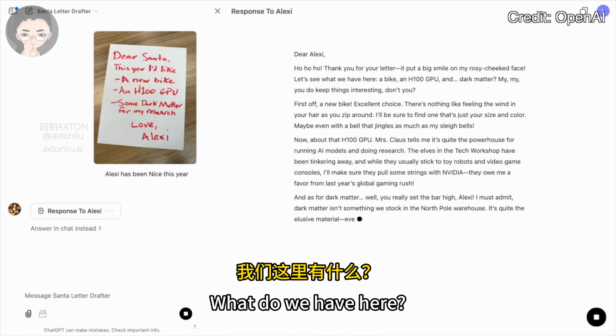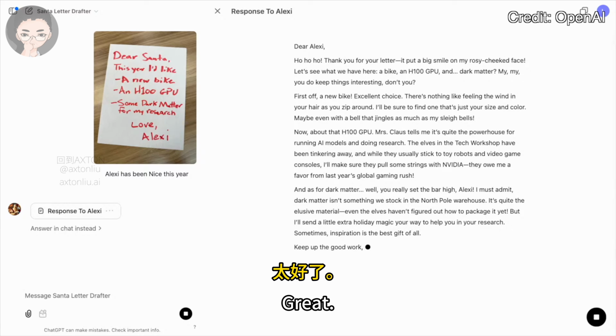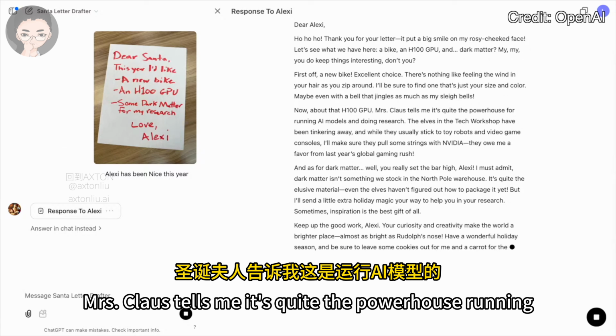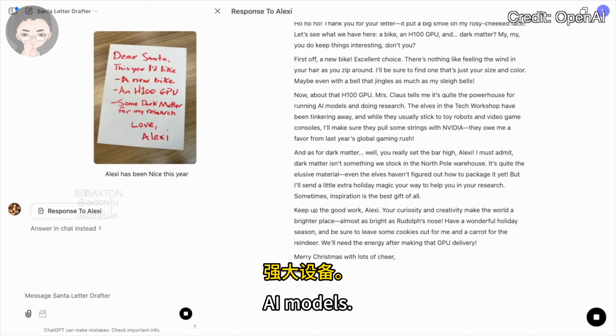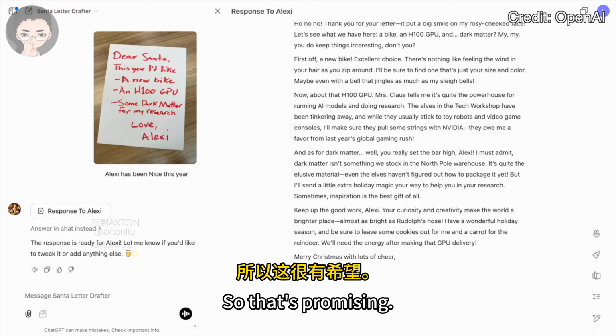Let's see, what do we have here? First off, a new bike. Excellent choice. All right, looks like you're getting that bike. Great. H100 GPU, Mrs. Claus tells me it's quite the powerhouse running AI models. The elves in the tech workshop are tinkering away on that one for you as well, so that's promising.